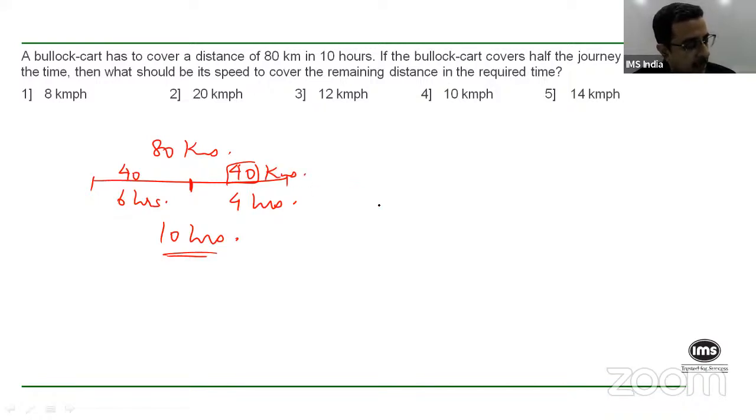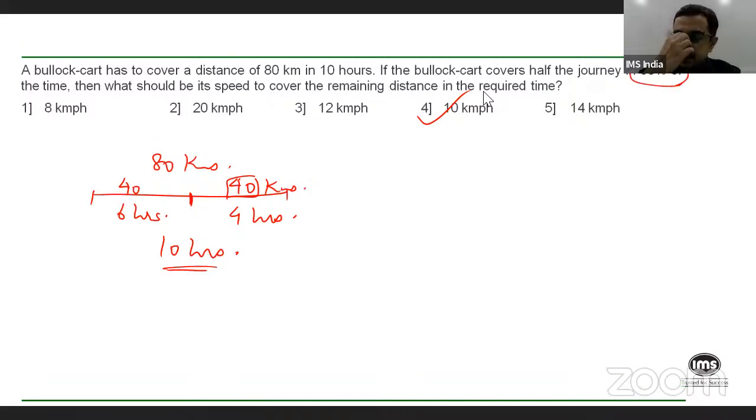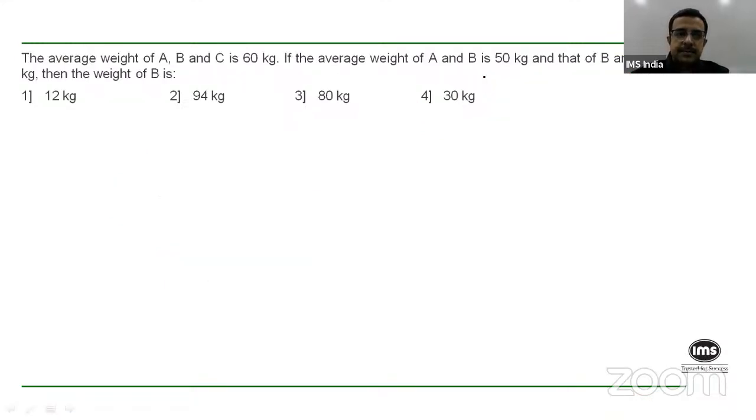Right? So if you have to cover 40 kilometers in 4 hours, obviously your speed has to be 10 kilometers per hour. Okay. All right. Okay, let's move on to the next question. Here you go.